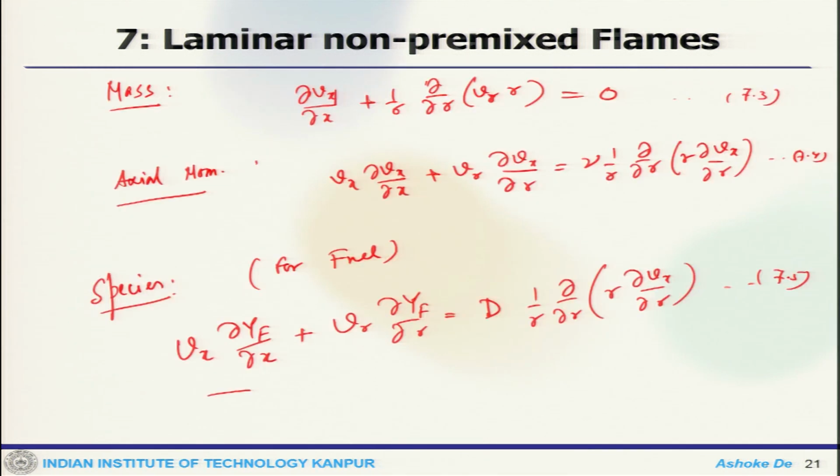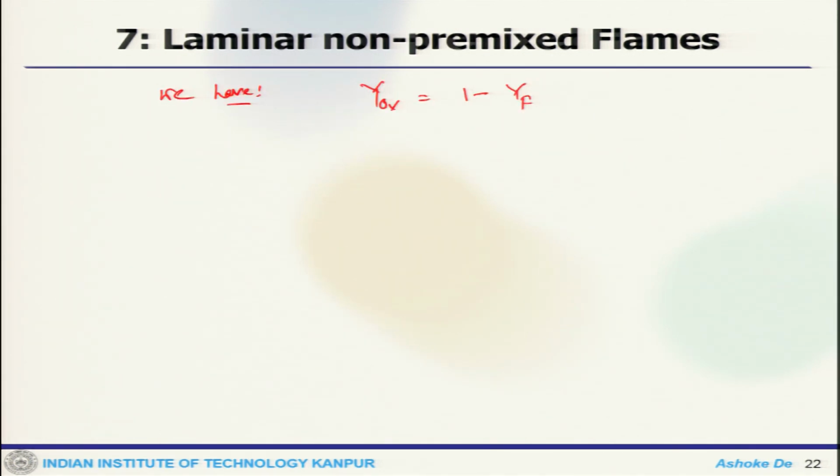Now, to solve this set of equations, one needs boundary conditions. So, the boundary conditions are, there are unknowns in these equations: Vx, Vr and Yf.